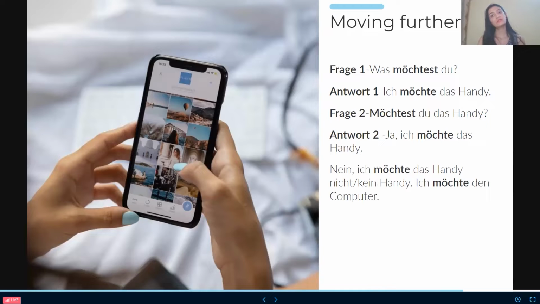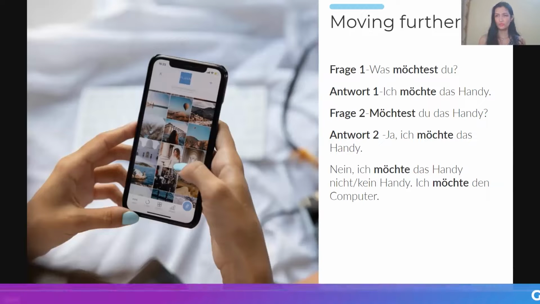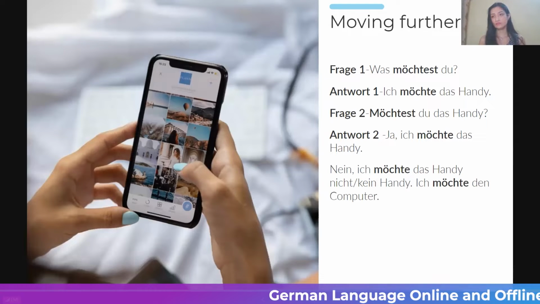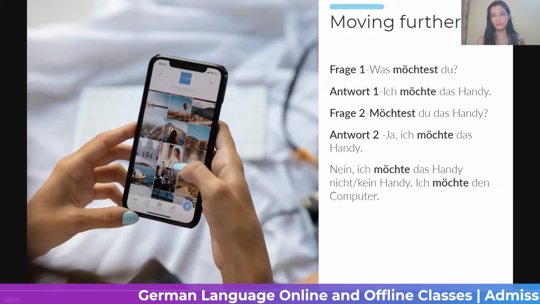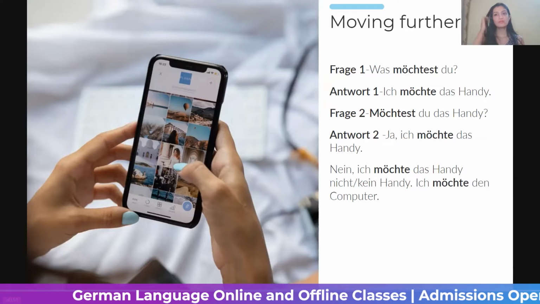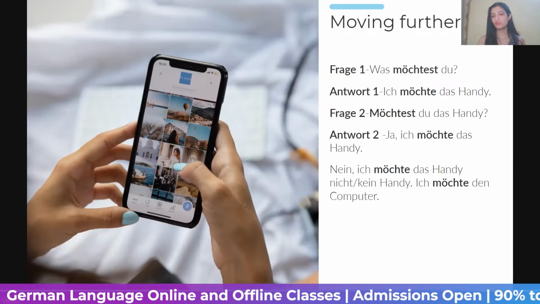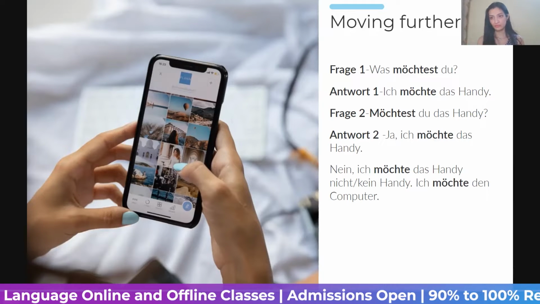Ich möchte den Computer. So telling it all in English: what do you want? I want the phone. Do you want the phone? Yes, I want the phone, or no, I don't want the phone, or I want no phone. I want the computer. Okay. So, people, here we will be doing it like this. And here you can see that I have not used any second verb to put at last.